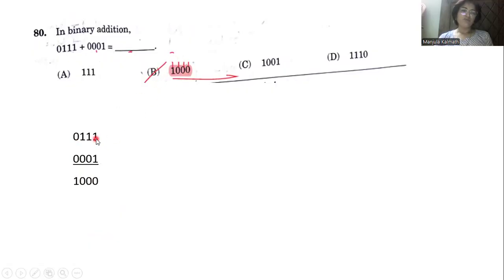So when we are adding 1 plus 1, here 0 comes and a carry comes. Suppose here also it is 1 and here also 1, and 1 is the carry. So 1 plus 1 plus 1, in this case 1 comes and a carry comes here. Like this, we have to go on adding. 0 and 1 means 1. 0, 0 will be 0. But now here we have a carry of 1, 1 plus 0 will be 1. So the result is 1, 0, 0, 0.